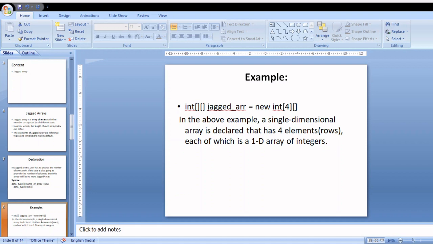That means 4 sets of rows, like you are going to store 1 2 3 4 5, that is one set, 6 7 8 9 10 one set, 11 12 13 14 15 is one set, and 16 17 18 19 20 is another set. That is how it has created 4 rows.